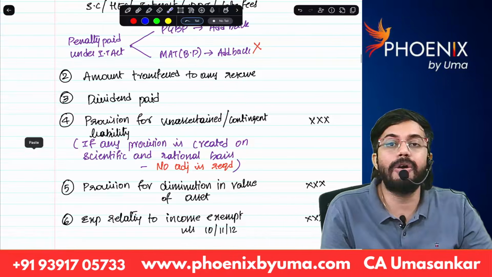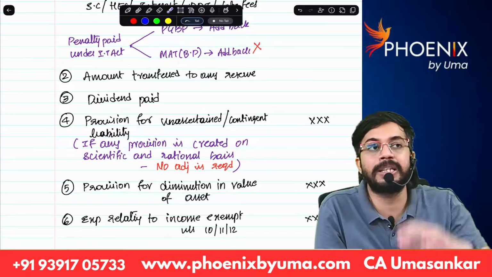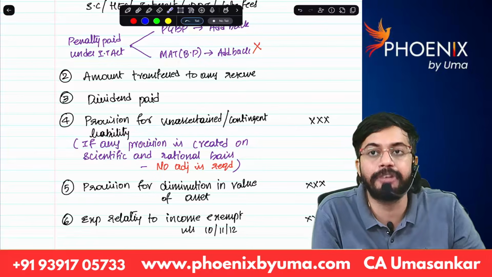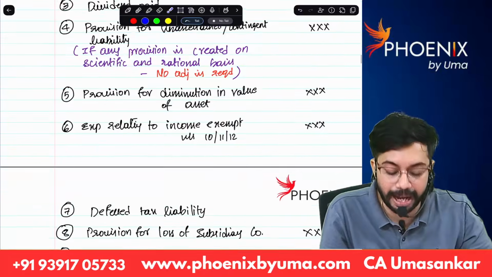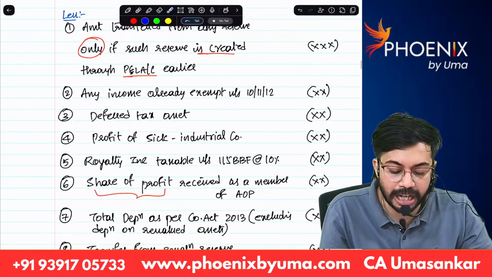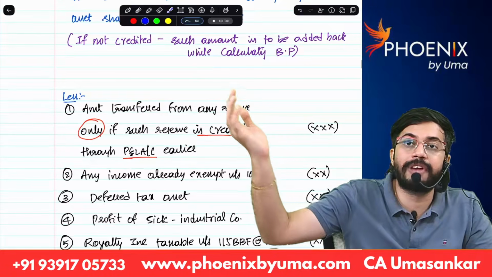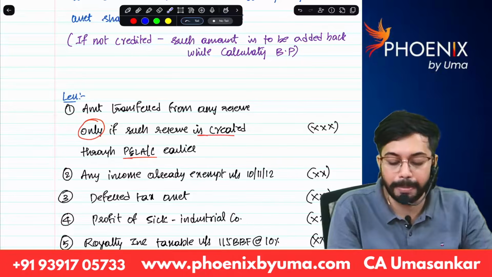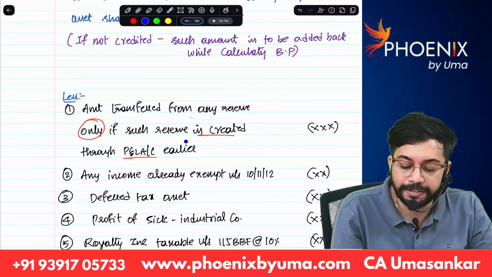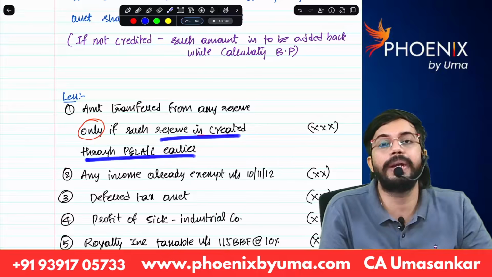Next, amount transferred to any reserve. Let's say P&L account debit to general reserve. If you transfer any amount to general reserve, that is required to be added back. Similarly, if you transfer any amount from reserve to P&L account, that is required to be reduced. Amount transferred from any reserve, if such reserve was created through P&L account earlier.